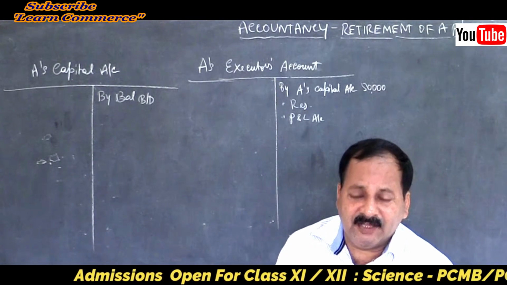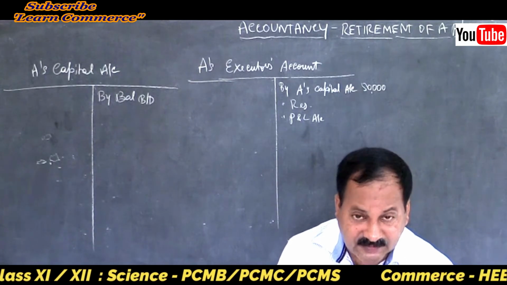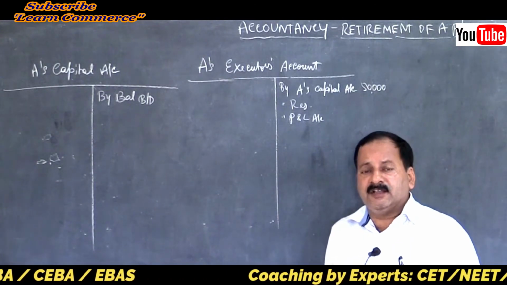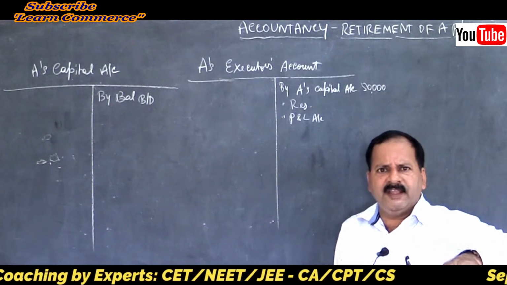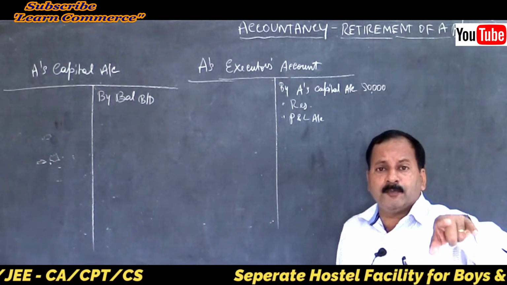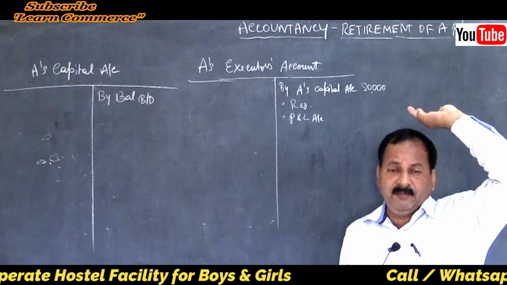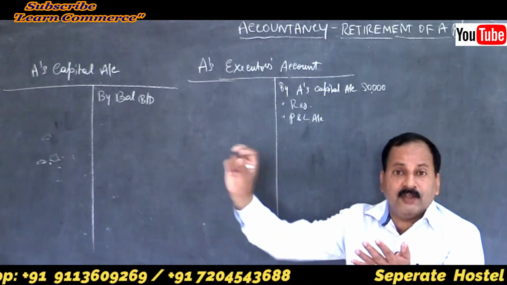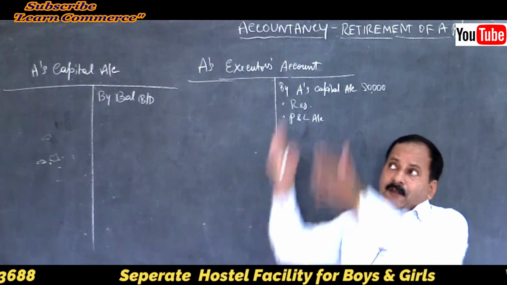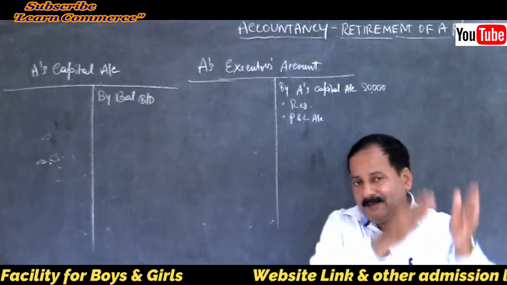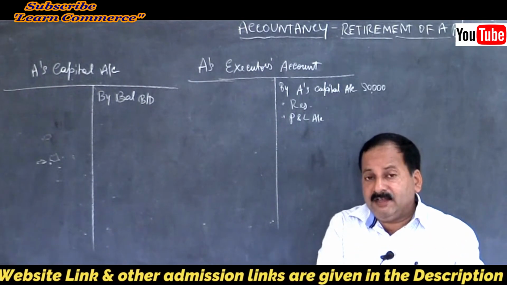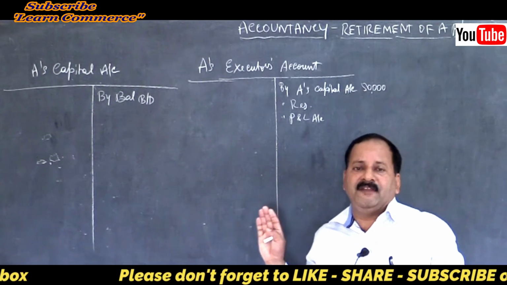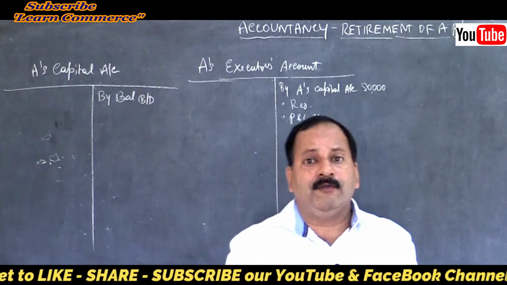Maybe the person has expired on 30th September, like in the first problem we will take up later. Only 6 months he was there during the current year, but in the previous year he was there fully, isn't it? And that accumulated reserve or profit belongs to last year, previous years. Maybe for the last 5 years, a certain percentage of profit is transferred to the profit and loss account or the general reserve, and the fund gets accumulated in the balance sheet on the liability side. Am I correct? So the deceased partner will have the full share irrespective of the date of death. You need not calculate till the date of death.